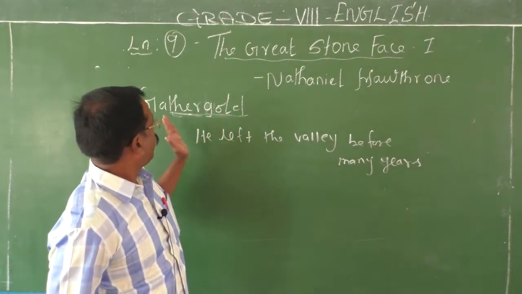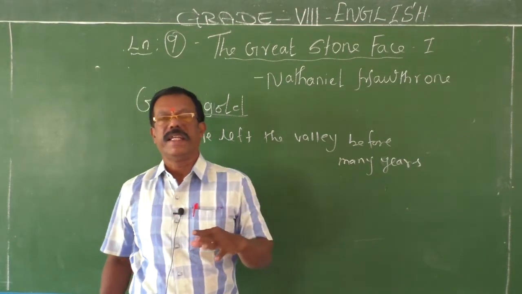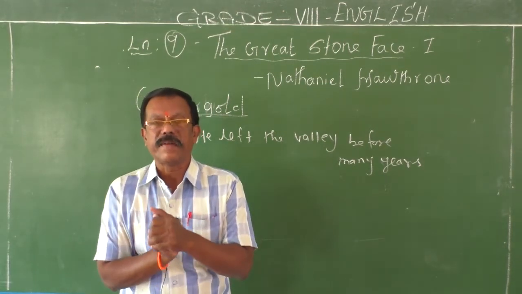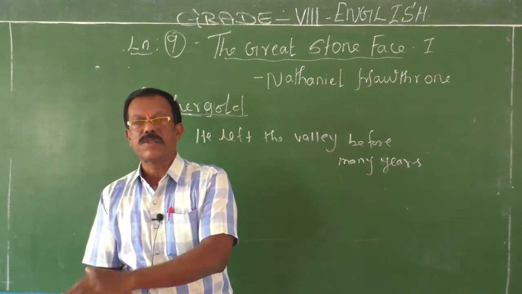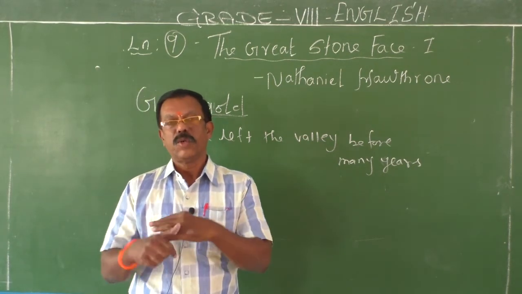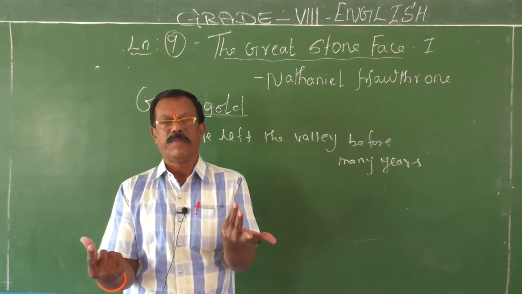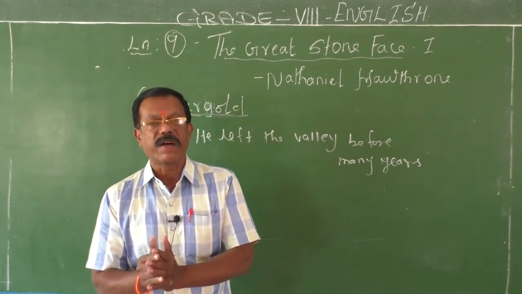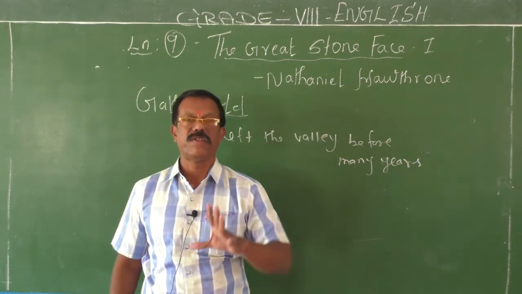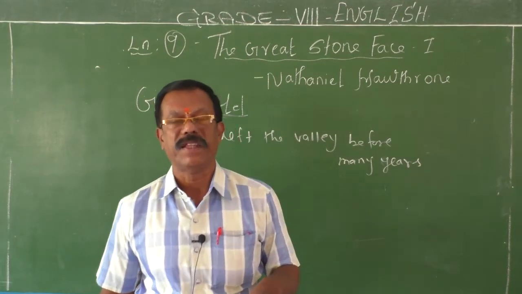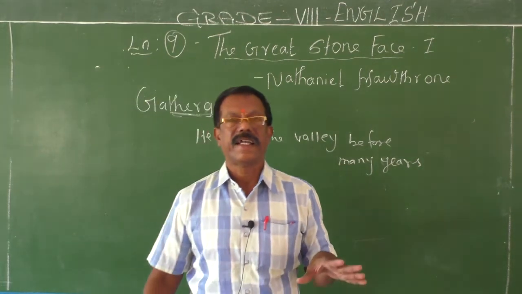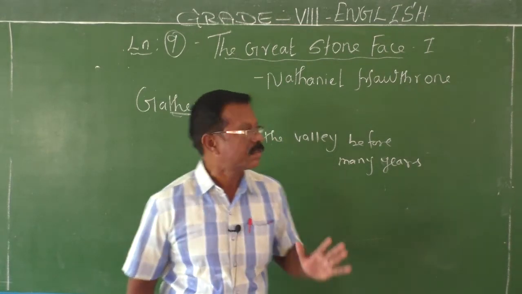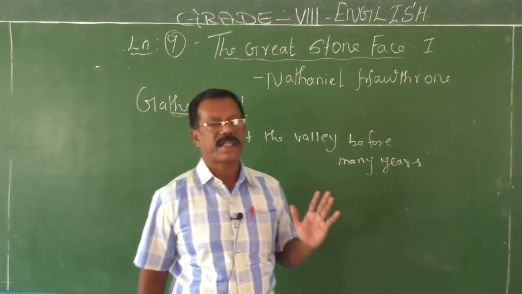So there was a rumor amidst the people of the valley. What was that rumor? The son of that valley will arrive soon and appear before the eyes of the people. He will come to the valley and he will have the resemblance of the stone face. That was the rumor spread among the people of that valley. They were so excited to see the son of that valley. Who was he? The first one believed by the people was Gather Gold.